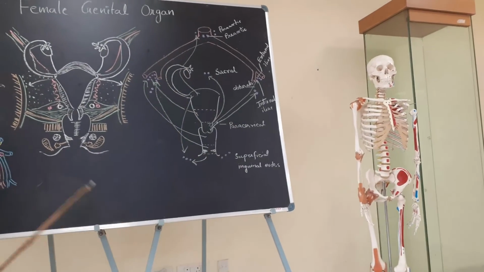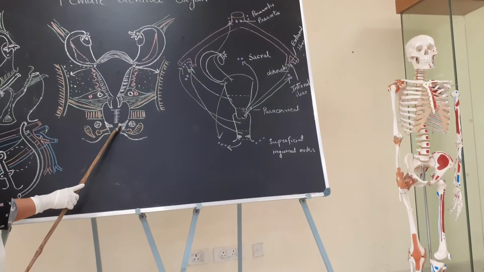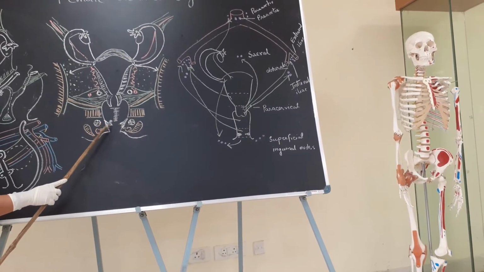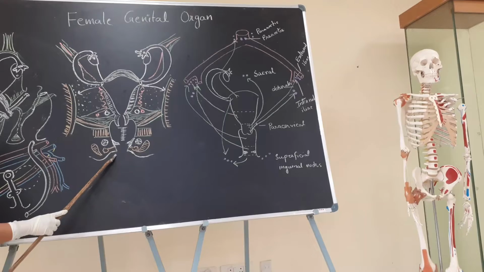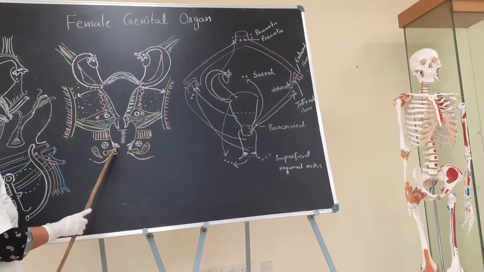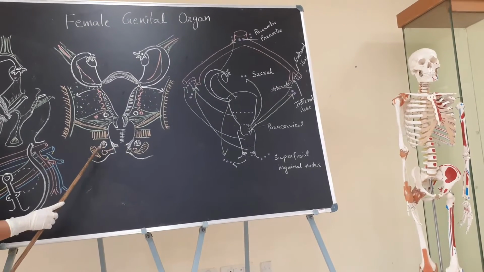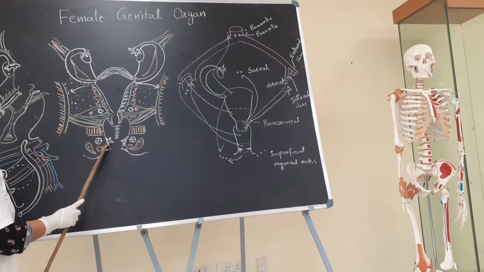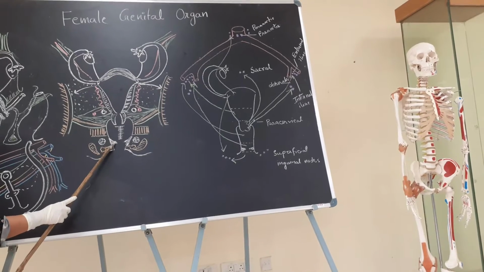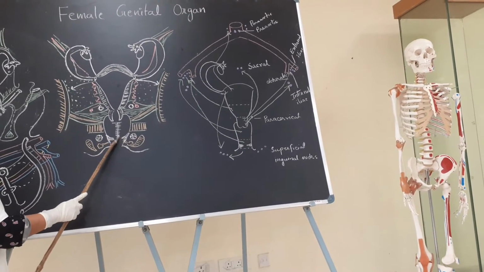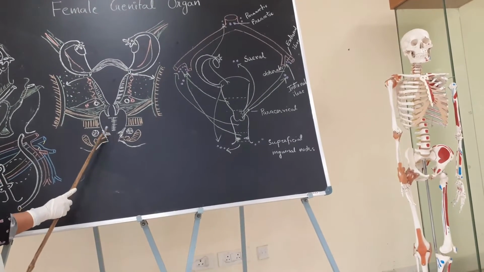Now coming to another part, that is the hymen, which is a fibrous membrane having an opening in variable position. It may be imperforate or partially perforated. The shape of the hymen is annular, crescentic or cribriform.